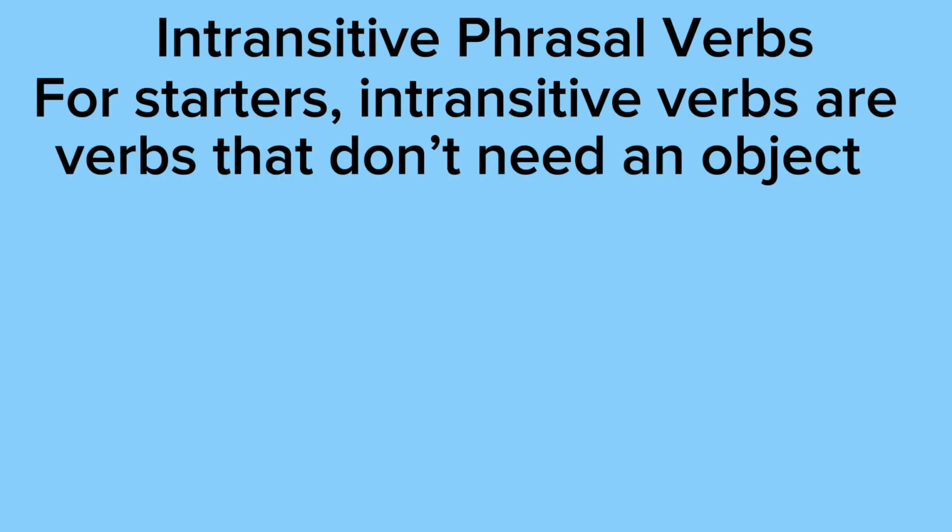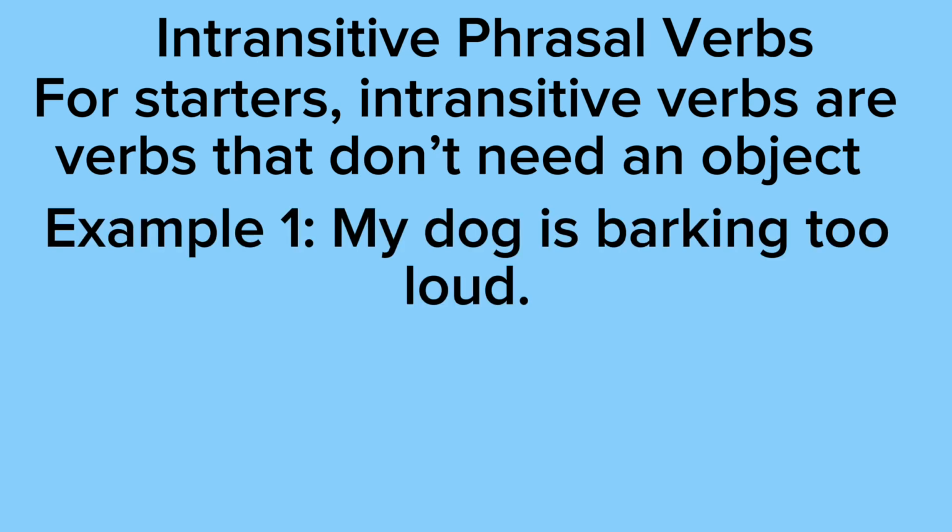Intransitive verbs are verbs that don't need an object. So example 1 says my dog is barking too loud. And an object is just the person that's receiving the action, while the subject is the person that's doing the action. So as you can see in example 1, there's nobody that's receiving the action.